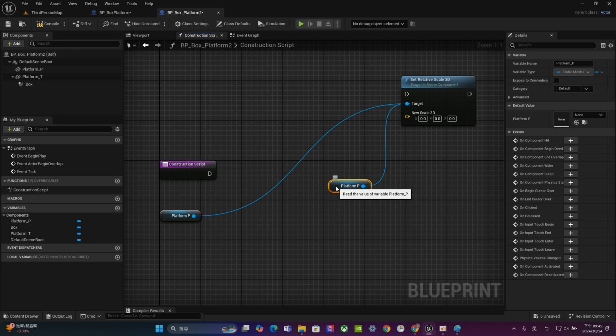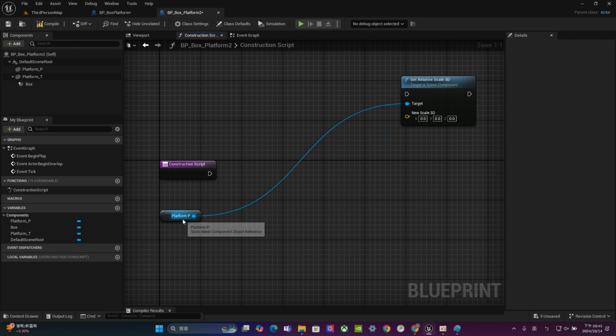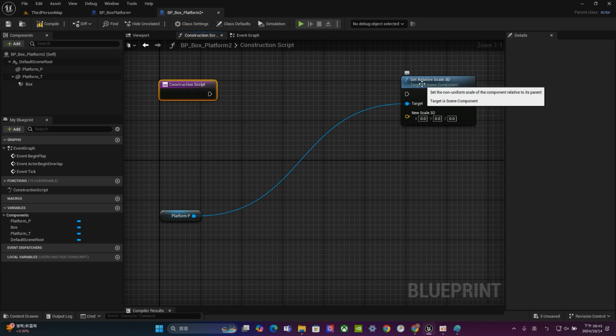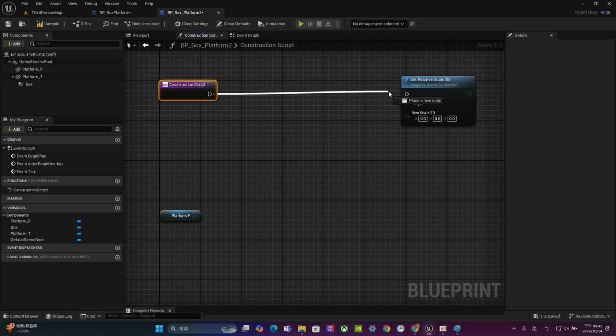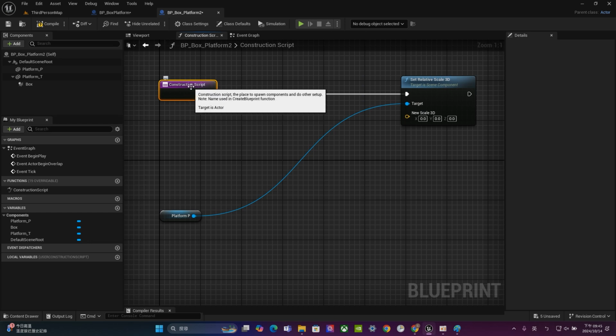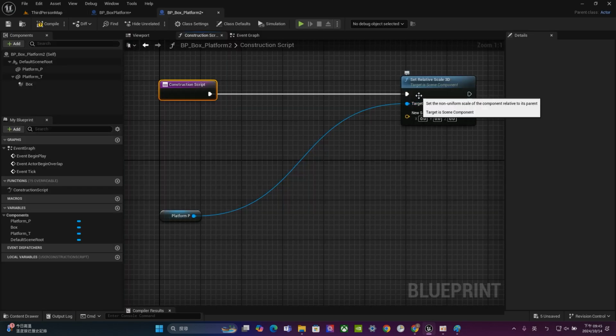Alright, so now we have it. For this one, we can just simply delete that because we already have this. And for this one, usually we call this the executing pin. For example, if you are going to execute this node, you have to connect the construction script's activate node signal to here, so that it will receive the signal from this beginning node. Once you go back, this one will be activated. So remember, sometimes if your code is not working, probably you forgot to connect this executing node.